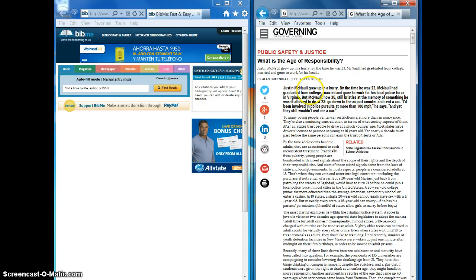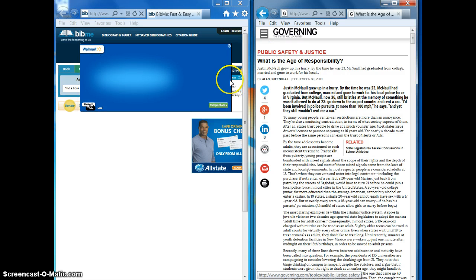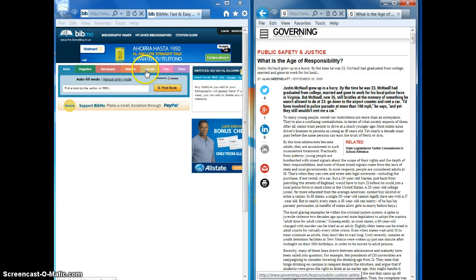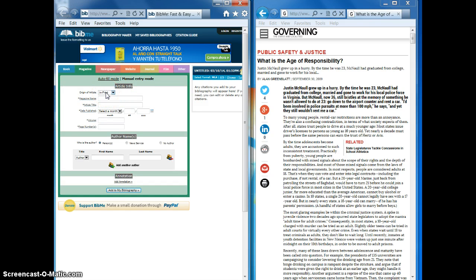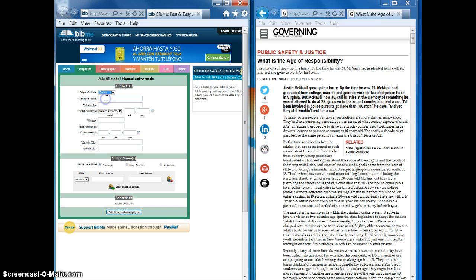All right, this looks like an article or a newspaper source called Governing. So, pardon the advertisements there. Let's take a look at newspaper or online magazine. Manual entry mode. This is definitely not in print. This is online. So we're going to cite the magazine name. Again, it's Governing.